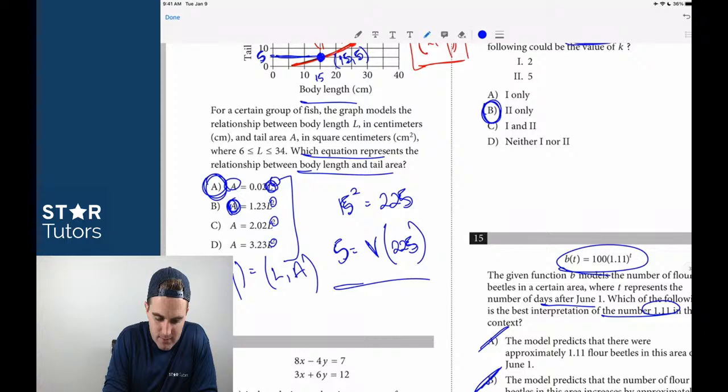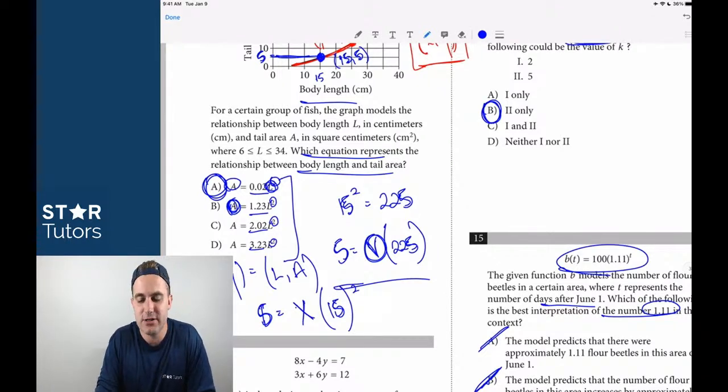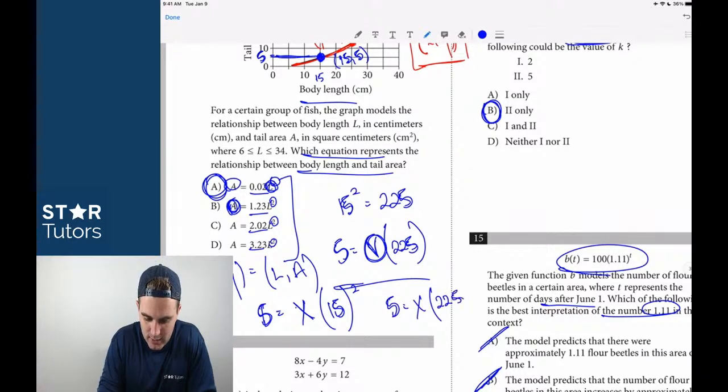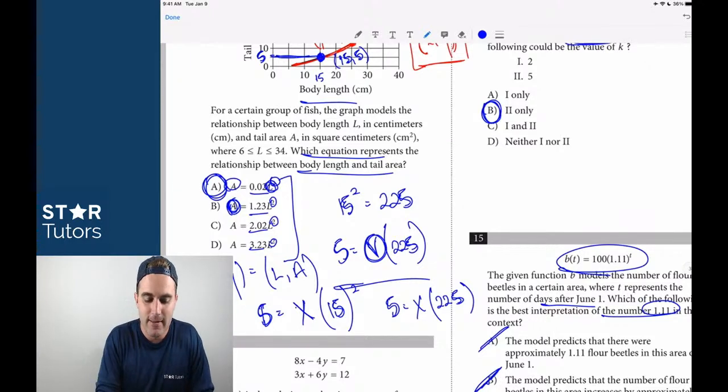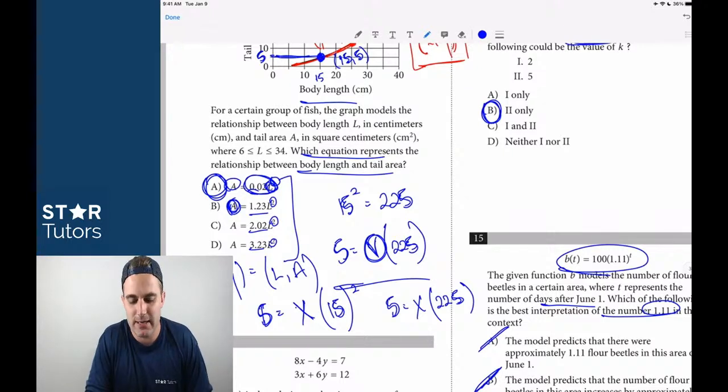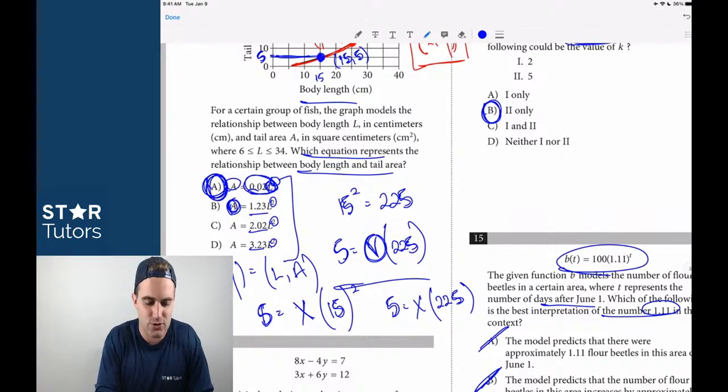I just said 15, I'm sorry, I said 5, right? 5 is equal to, and then I put a value here because I didn't know what these values were going to be. So I just made that X, or I think I made it V the first time through. X times 15 squared, right? And then I did 15 squared, which I knew was 225. 5 is equal to X times 225. And then I looked at the answer choices, 225X. If I'm going to divide 5 by 225, I know that the only answer that's going to work is one that's less than 1, because that's the only thing that makes sense. And that's how I got answer choice A. Does that make sense for number 12?